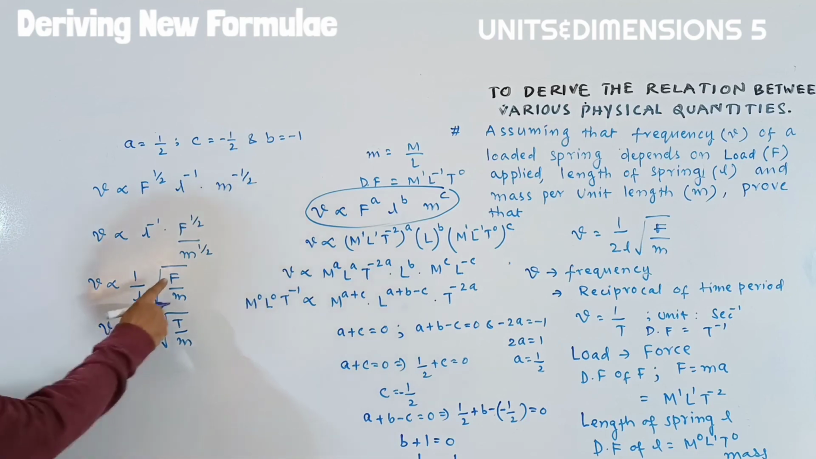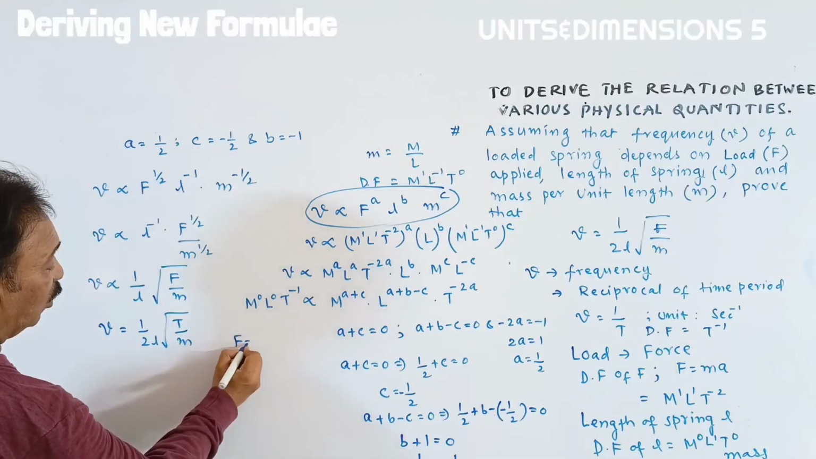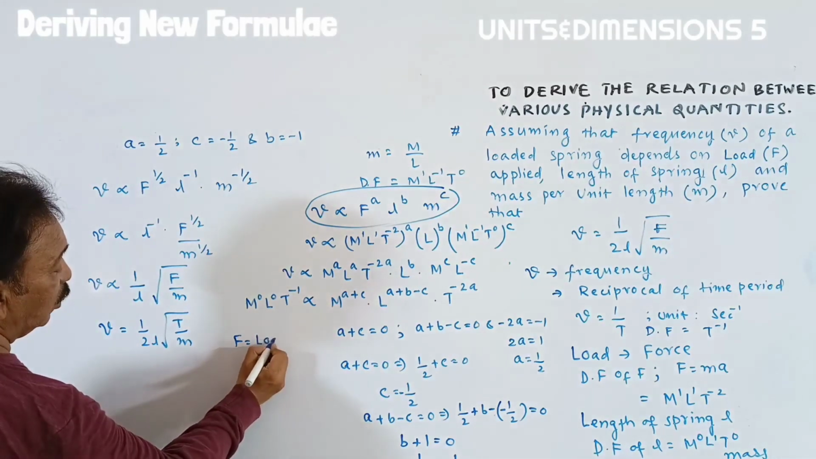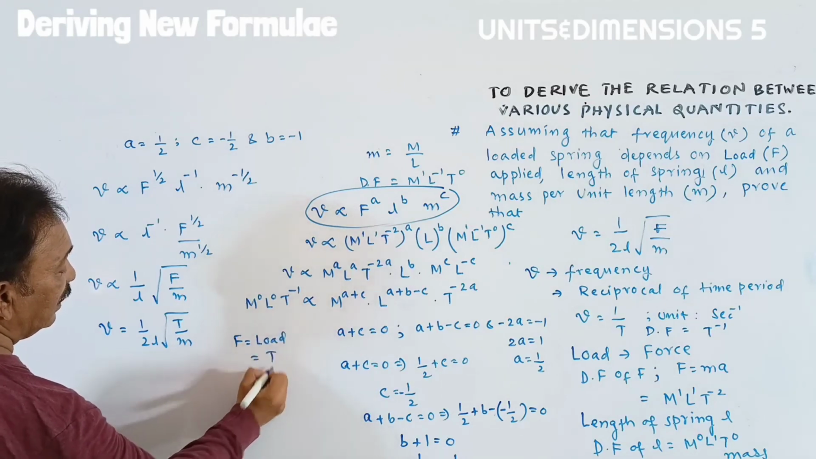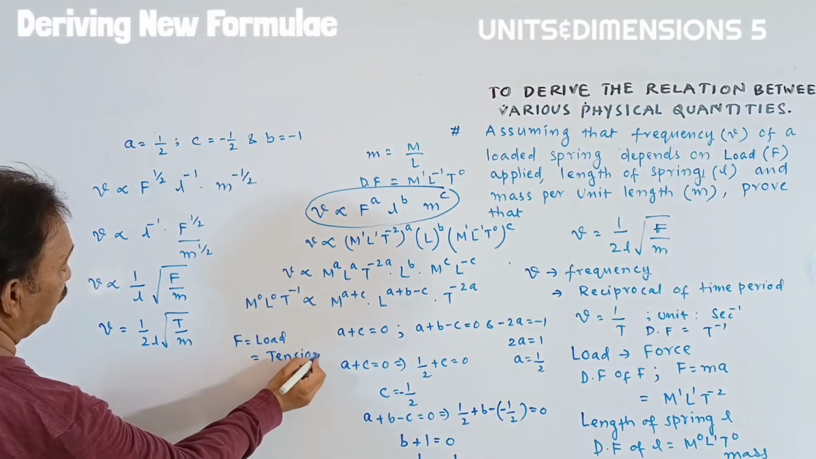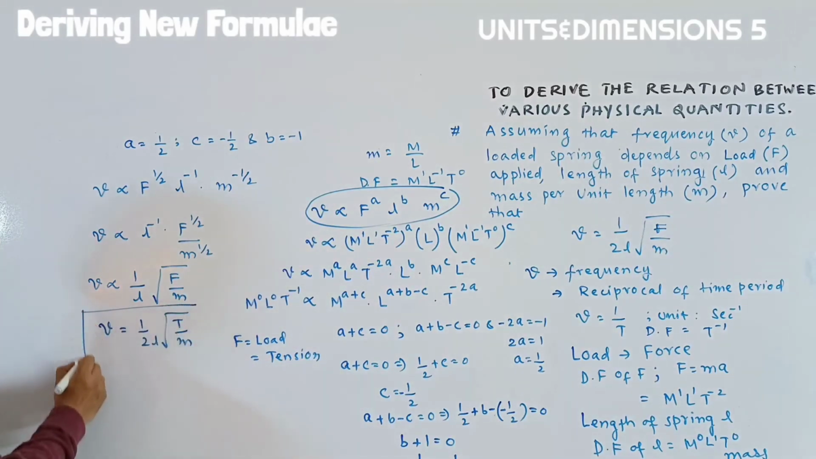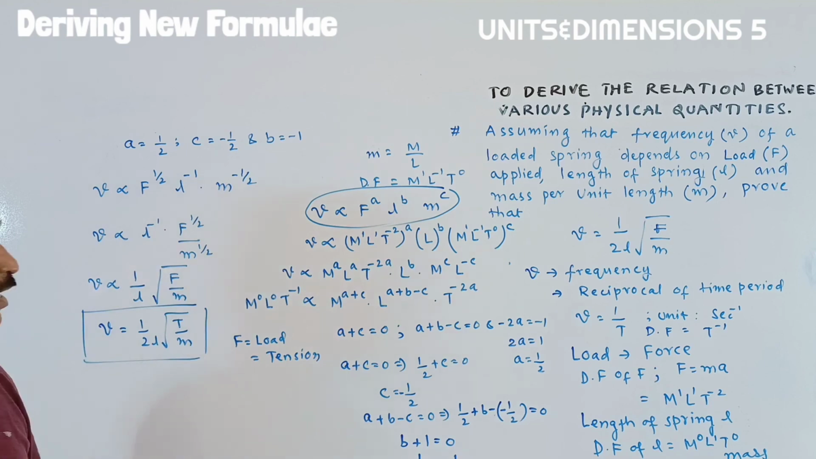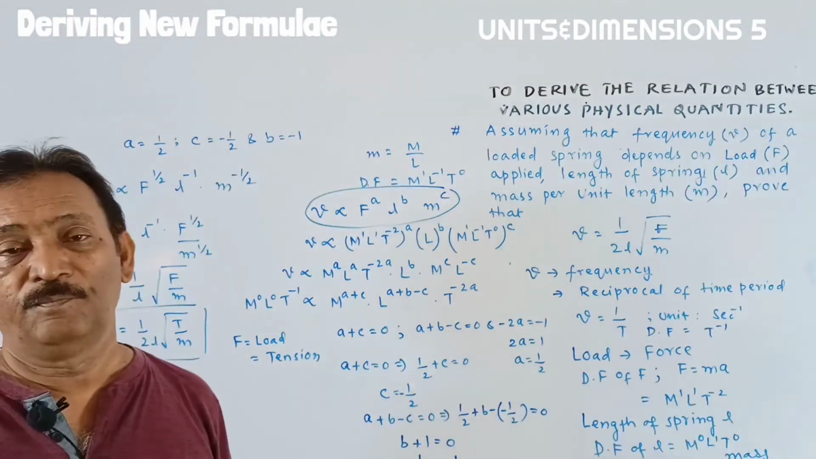Here force, the load, is known as tension, students. Tension is also a force. That's why finally we got the equation: the frequency of a vibrating string is 1 by 2L into root of T by M. I hope you understood this problem.